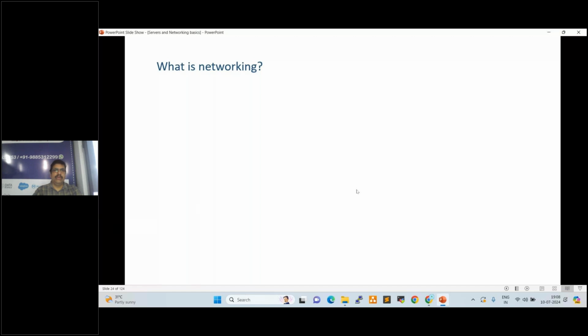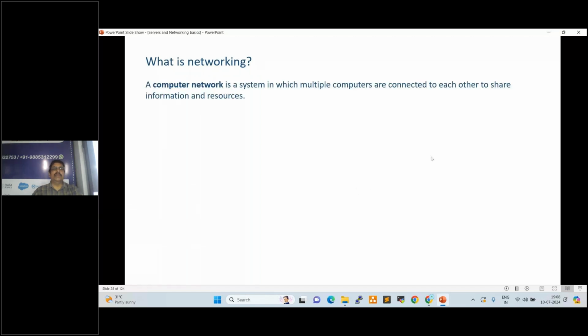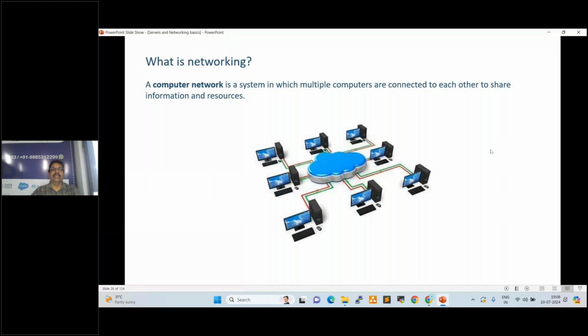Fine. See here. A computer network is a system in which multiple computers are connected to each other to share information and resources. So this is the LAN network, the normal network, right? These systems are connected to one network through cable, RJ45, different cable systems are there, to share the information and resources. So we connect a network, right?